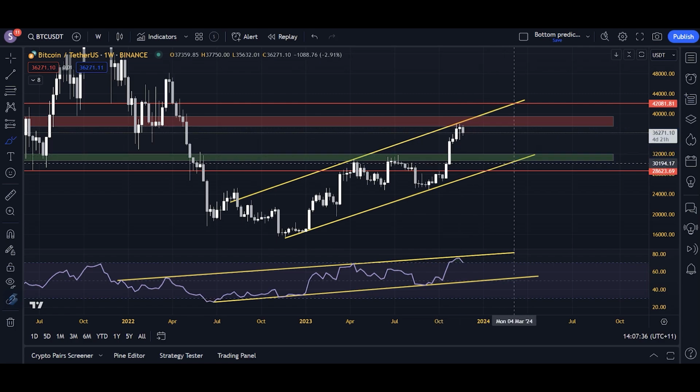Now, it just depends on when that will occur. How sharp will the correction be? Will we jump around in the middle for a bit and correct only down here and only go to 32K? Or will we drop right down to the bottom and go to something like 28.6K?